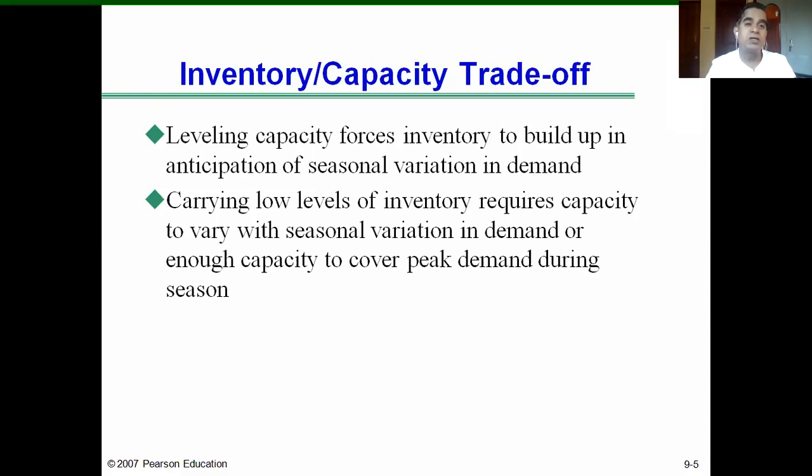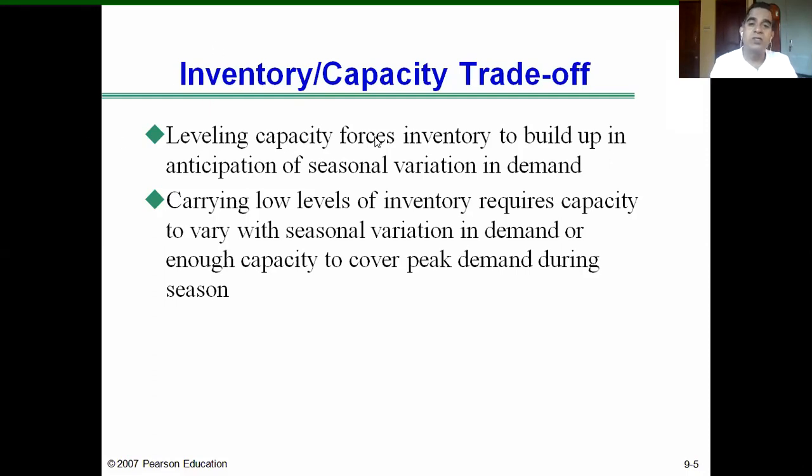So there are two options: 10 ton and 20 ton production capacity. 10 ton means lower production capacity, 20 ton means higher production capacity. That way the company has to make a trade-off between inventory and production capacity while trying to manage supply. Let us see what they are.